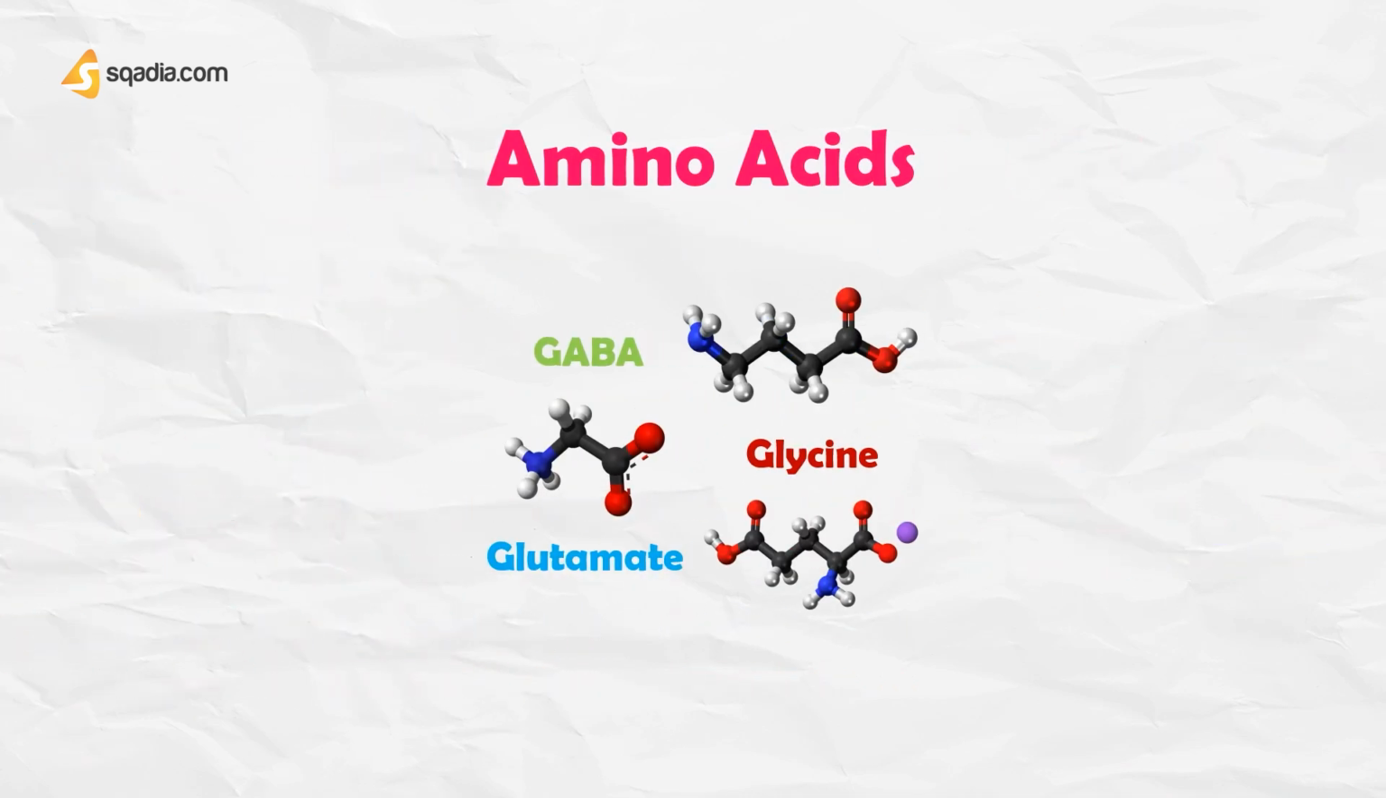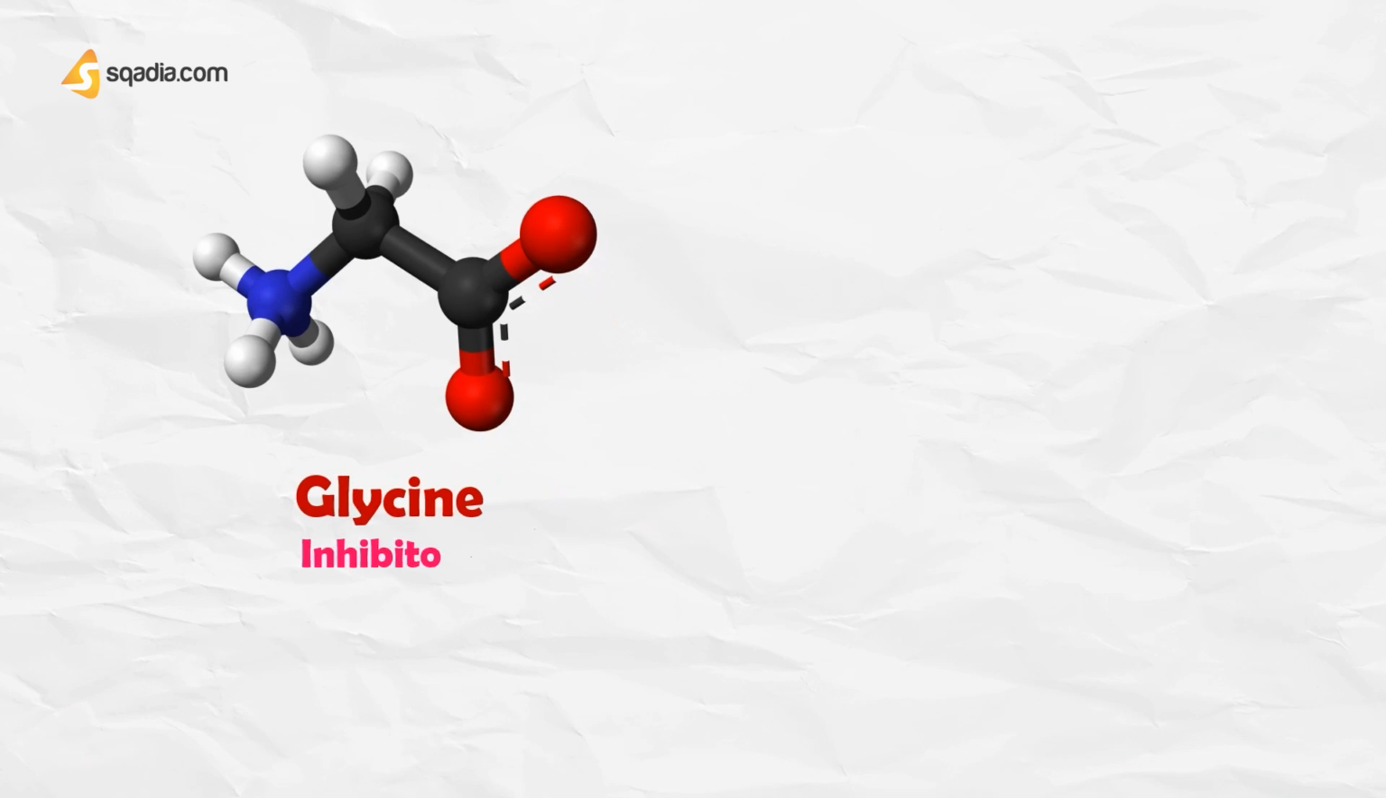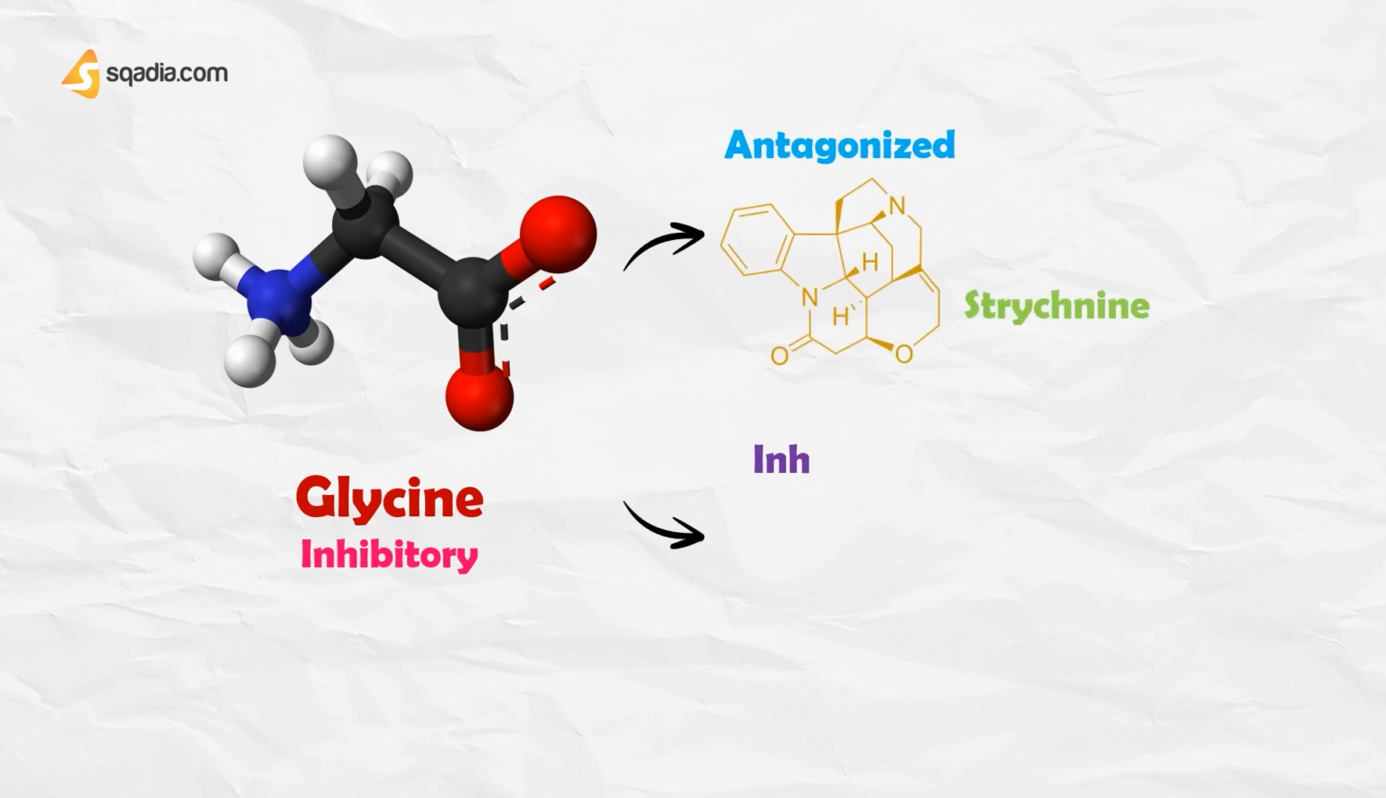Now let us get back to the lecture. Let us talk about glycine now. Glycine is an inhibitory transmitter in spinal interneurons. It is antagonized by strychnine and its release is prevented by tetanus toxin, both substances causing convulsions.